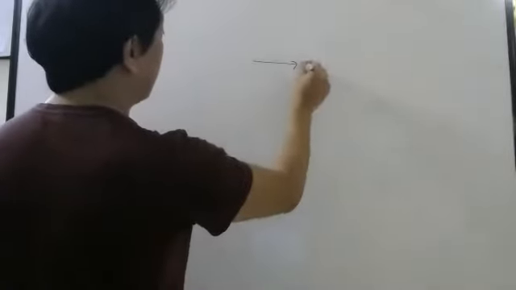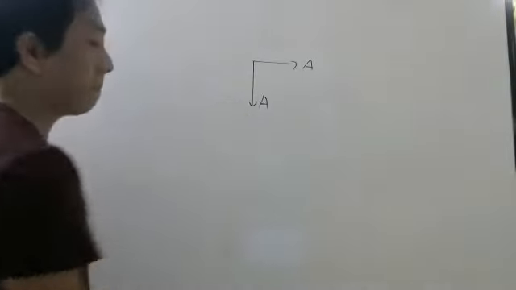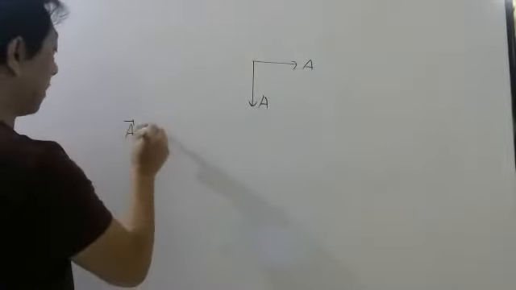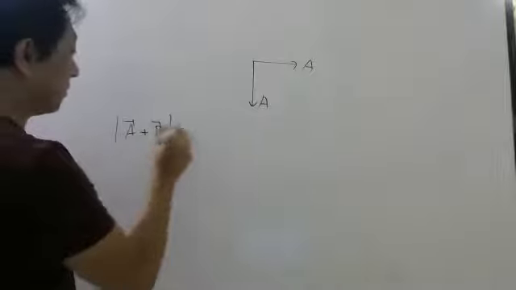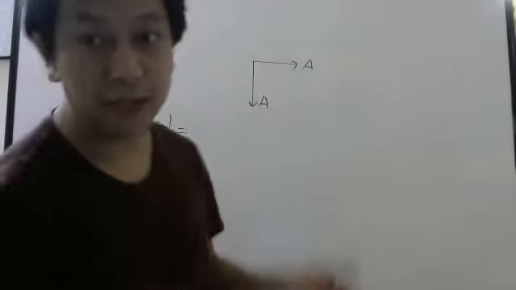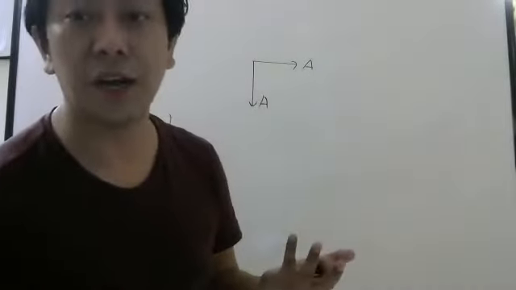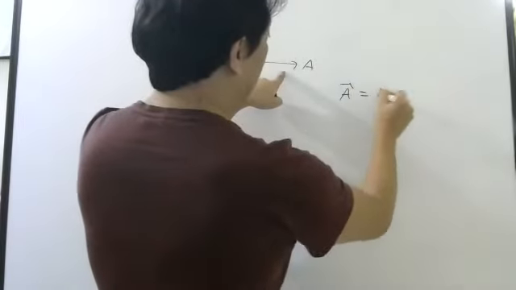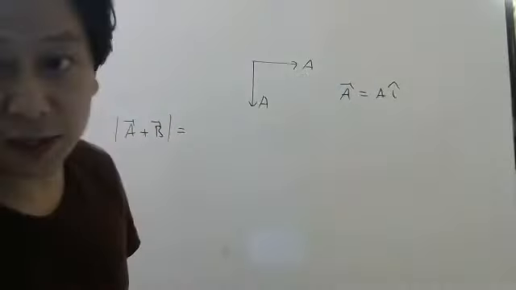So let's say I have two vectors, here magnitude a, here magnitude a. And suppose I want to know the magnitude of a bar plus b bar. Then the best way is you can either use the root over formula or you can write in component form. So the first vector, how will you write? A I cap, magnitude is a, I told.